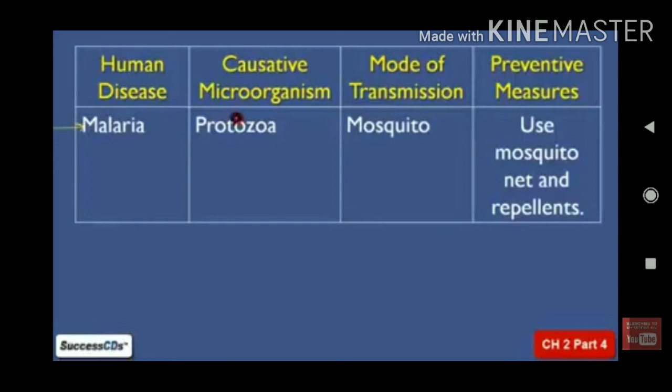So what do we do here? I already told you the mosquito population has to be controlled. That means we should see that there is no stagnant water at all. If you do not provide stagnant water for breeding, the mosquitoes cannot breed and cannot grow. So we should see that there is no stagnant water in our surroundings, and you control the mosquito population. These are the preventive measures.